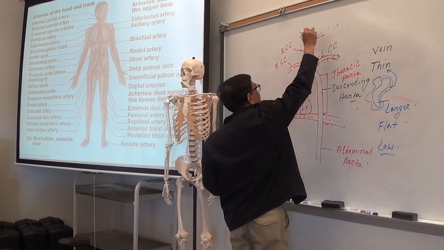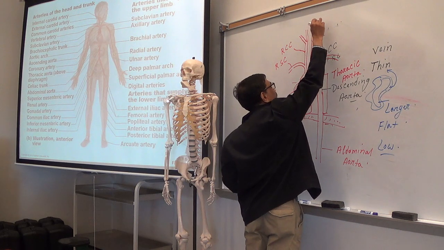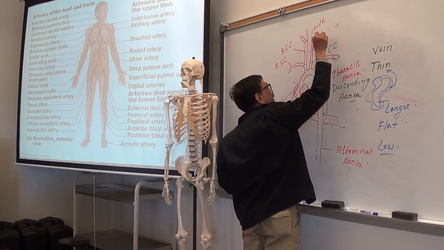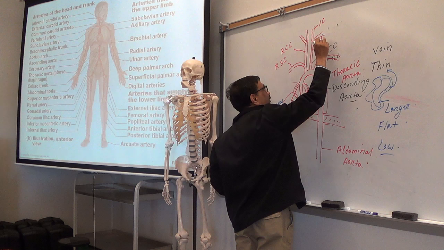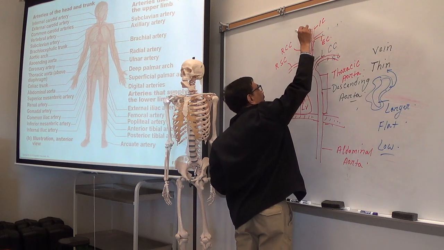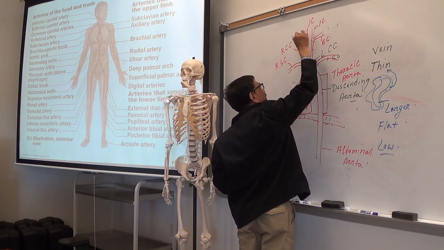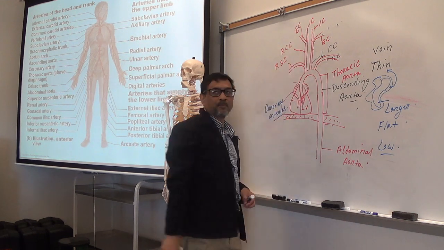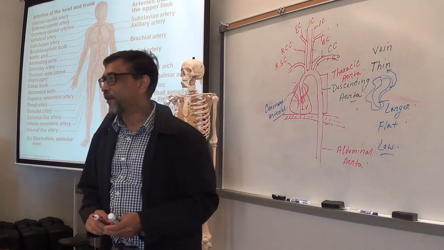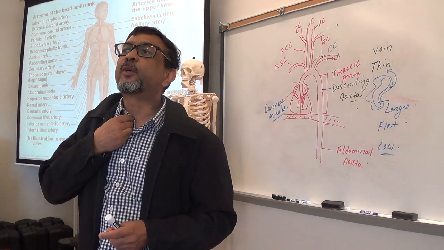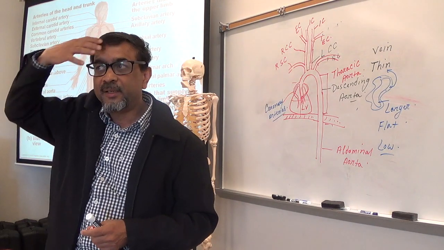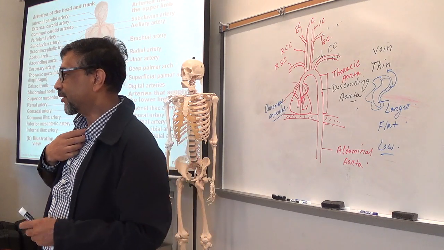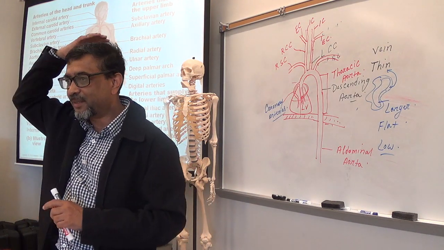So this is internal carotid. This is external carotid. Internal carotid, external carotid. Make sense? Okay. So common carotid goes towards the head, right?